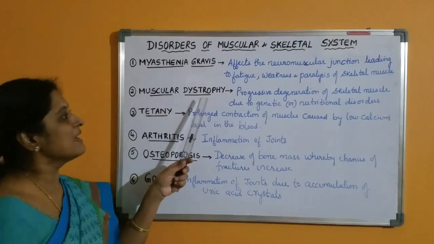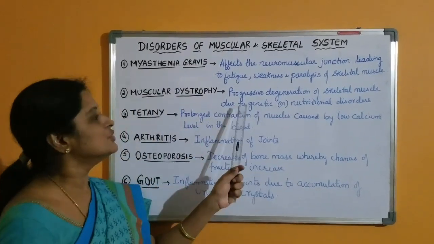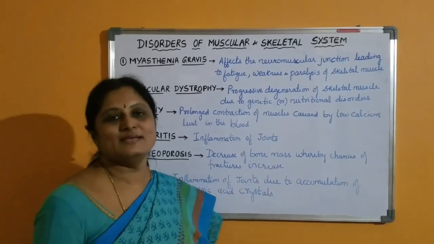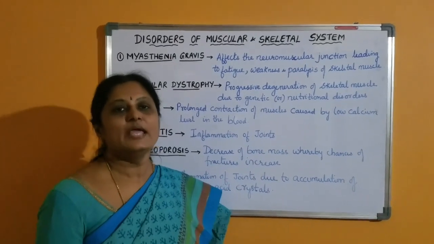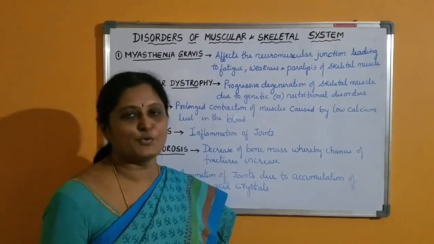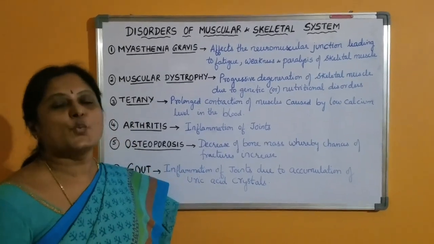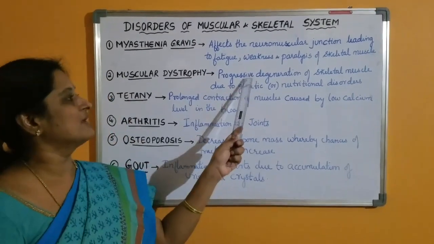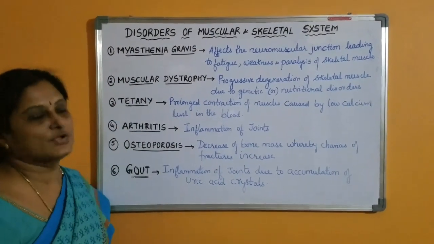The second one is muscular dystrophy. It is the progressive degeneration of the skeletal muscle due to genetic disorders such as DMD, or nutritional disorders. DMD is Duchenne muscular dystrophy. It is an X-linked genetic disorder in which a gene called dystrophin is responsible for the production of dystrophin protein. This protein is essential for maintenance of the sarcolemma of the muscle fiber. So when this protein is not produced, the sarcolemma weakens, and as a result there will be progressive degeneration of the skeletal muscles, which we call muscular dystrophy.